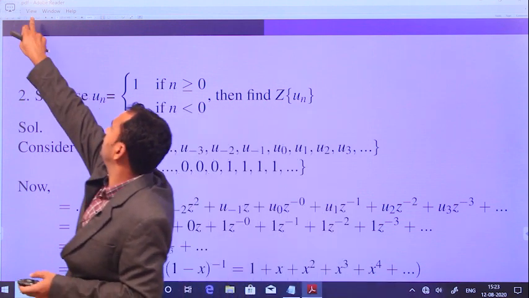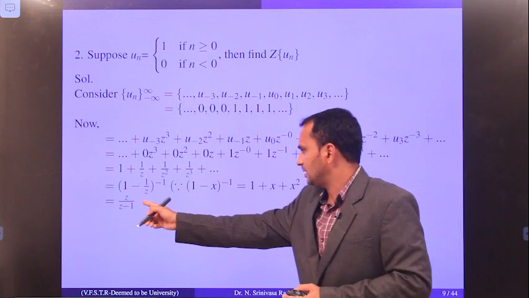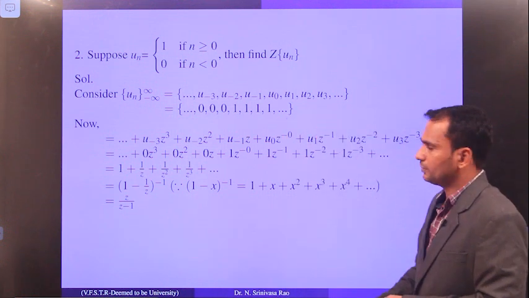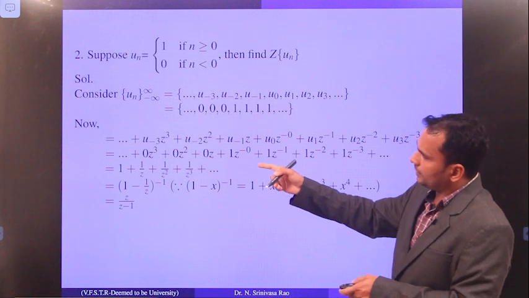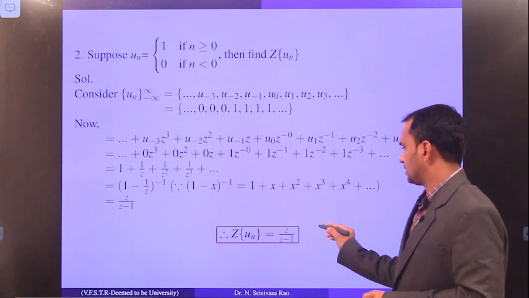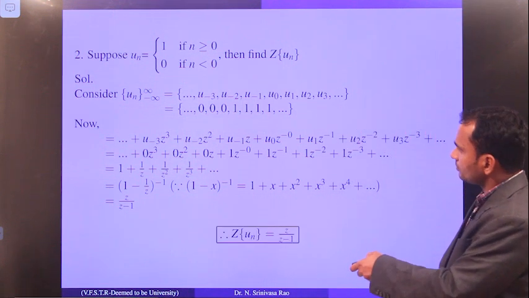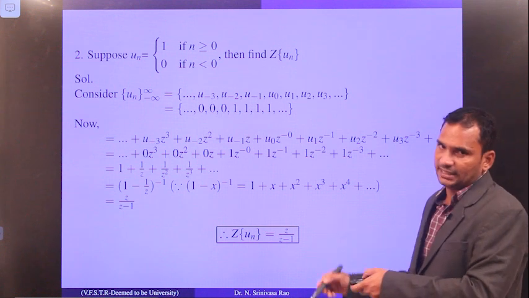This way you have to find the z transform of this sequence. So the final answer is z by z minus 1. This is the z transform for the given sequence. Okay, so now look at another example.